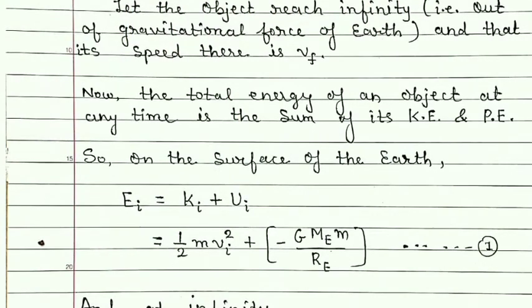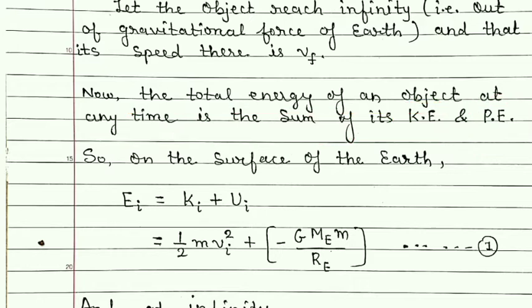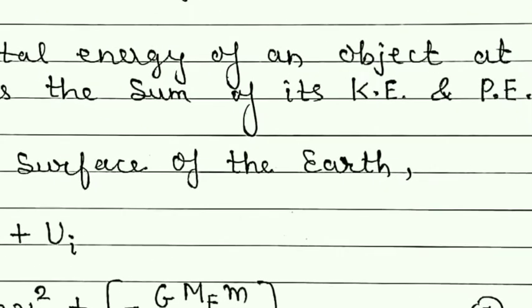Now, the total energy of an object at any time is the sum of its kinetic energy and potential energy. Means when the object is on the earth, suppose this is the earth, and if the object is lying here, then we know that it has its potential energy.